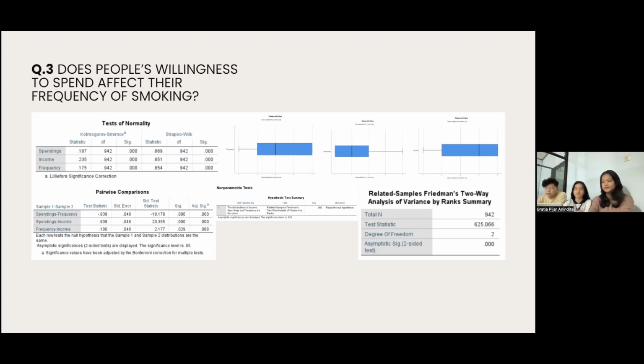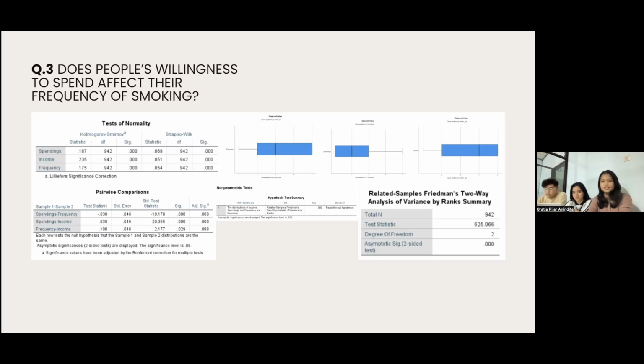So for the last question, we want to know, does people's willingness to spend affect their frequency of smoking? For this test, we first have to test all of the requirements, like what are the variables, run the first step test, and etc. After assumptions are fulfilled, we run the normality test. It turns out that there's no normality in the test, so we proceed to do the hypothesis test. As we can see here, based on the hypothesis test summary, there's a statistically significant difference between frequency, income, and spending. After that, we can go to the pairwise comparison test.